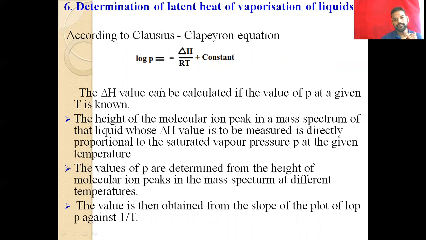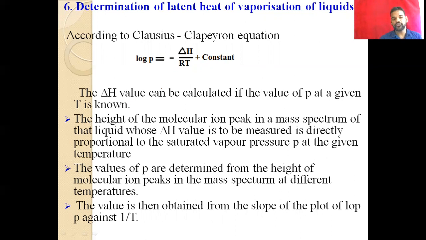The height of the molecular ion peak in the mass spectrum of the liquid whose delta H is to be measured is directly proportional to the saturated vapor pressure at the given temperature. So delta H is related with the vapor pressure, and from this relation we can easily identify the value of delta H.